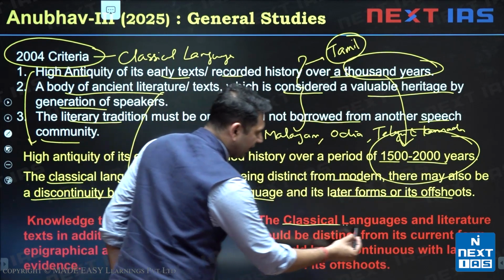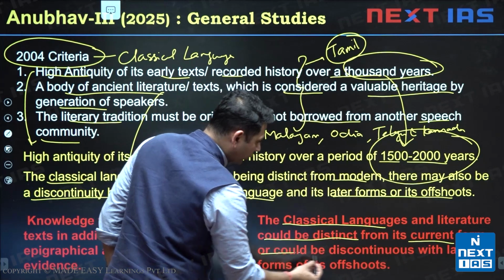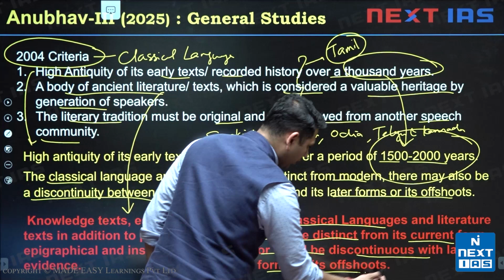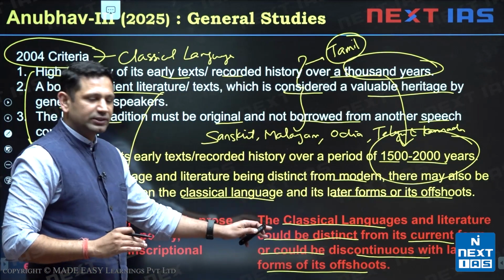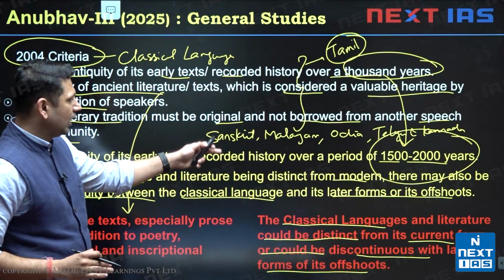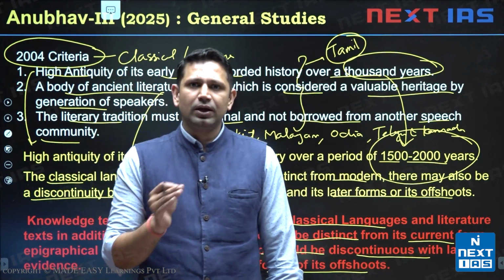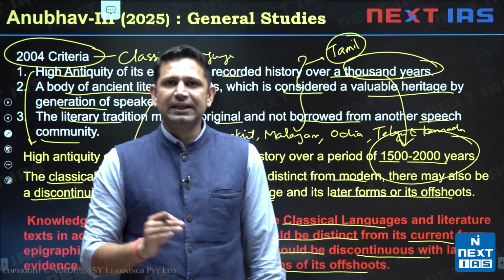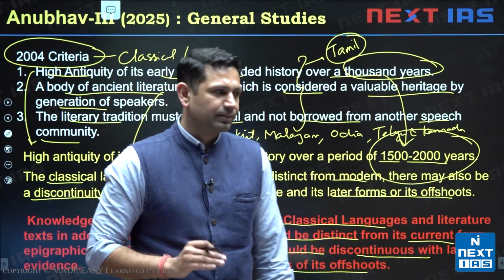The classical languages and literature could be distinct from its current form or could be discontinuous with the later forms or its offshoots. So the criteria now stands with these two and the above two conditions. And accordingly, Pali, Prakrit, Marathi, Assamese and Bengali languages were added in the classical language list.